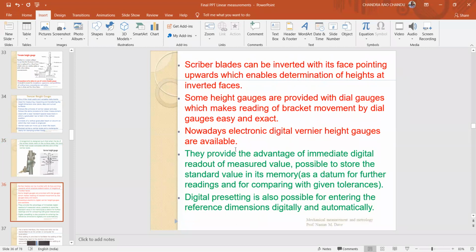Some height gauges are provided with dial gauges, which make the reading by the dial gauge easy and exact. The pointer on the dial gauge will indicate the dimension directly without calculation.